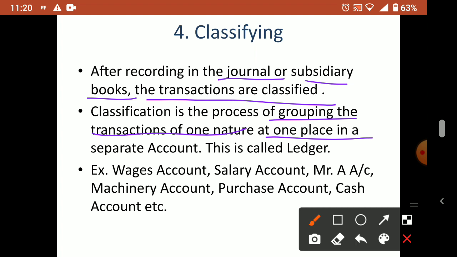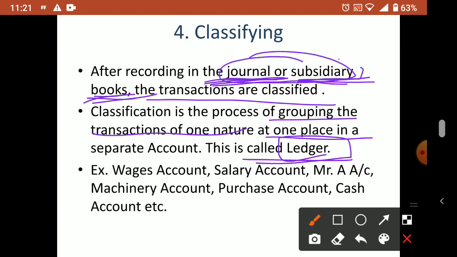This is called the ledger. So remember, first is recording. The book where we do recording is called the journal or subsidiary books. We will discuss this when we start the accounting treatment side. Classification is done in the ledger, while recording is done in the journal or subsidiary books.